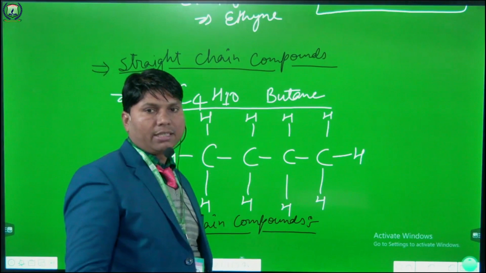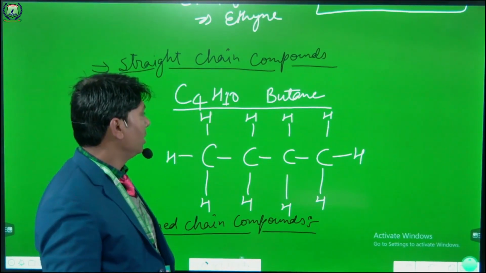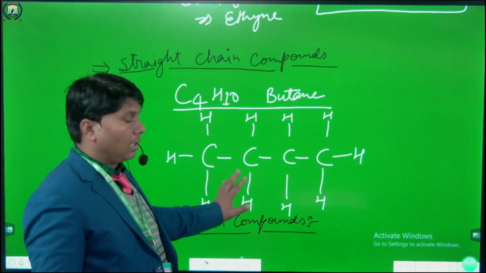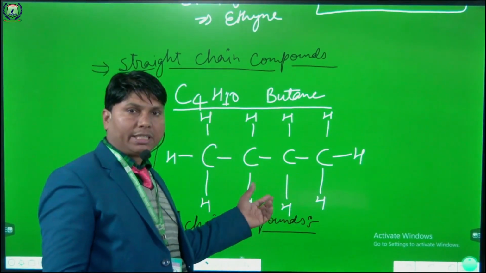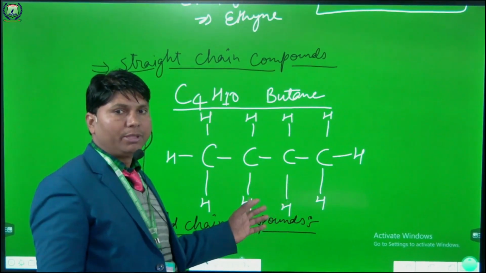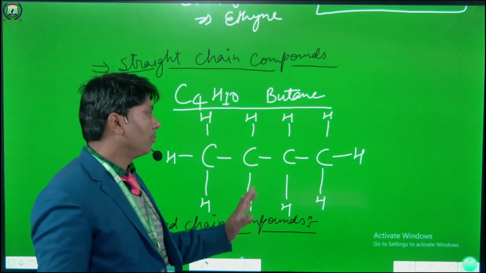This is the structure of the straight chain compound butane. Clear everyone? And all the carbon and hydrogen atoms are saturated with single bonds. So we can say this is a saturated carbon compound.